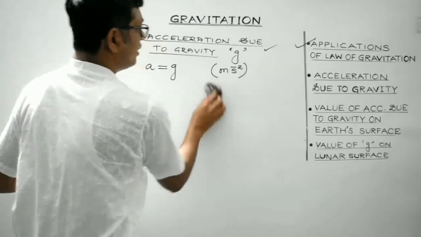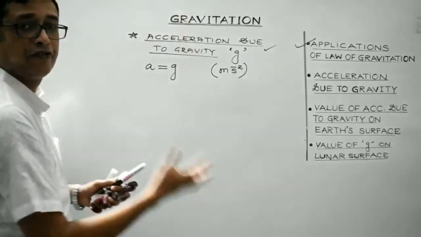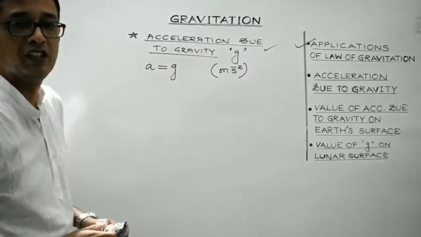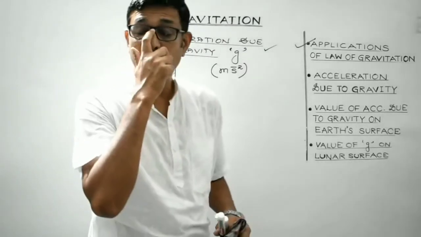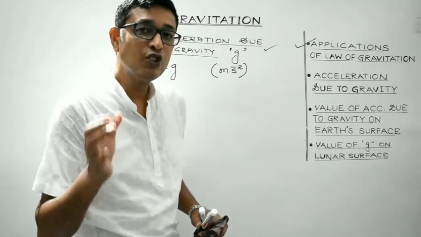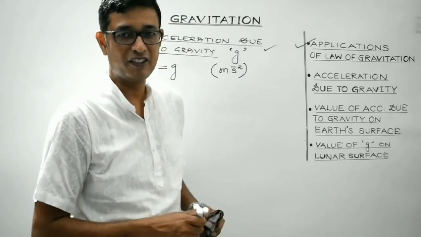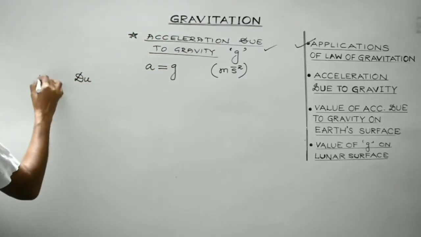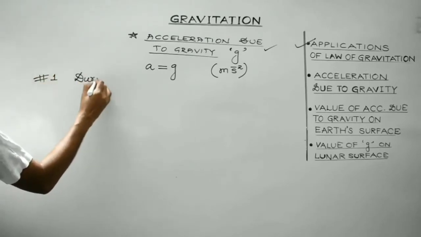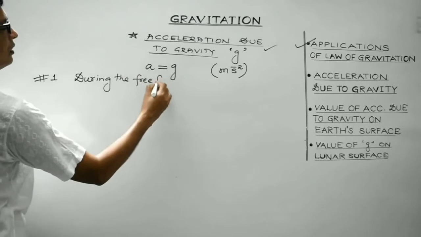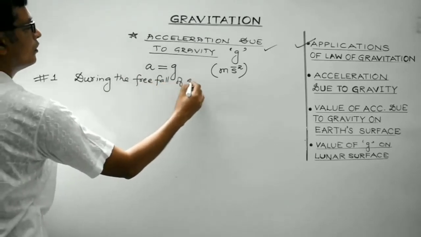Now what we will discuss is, since the body is falling freely, in this case a will be replaced by small g. So we have discussed the equations of motion, students. All the equations of motion are valid in uniformly accelerated motion. Clear? So during the free fall of a body, we will discuss these two cases.